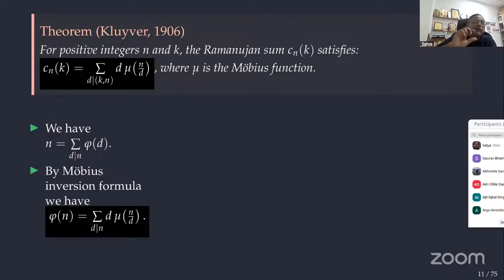Look at these two boxes. You can see the similarity. d into mu of n by d, that is common. You see the beauty. The only thing is that here d divides n, whereas there it is